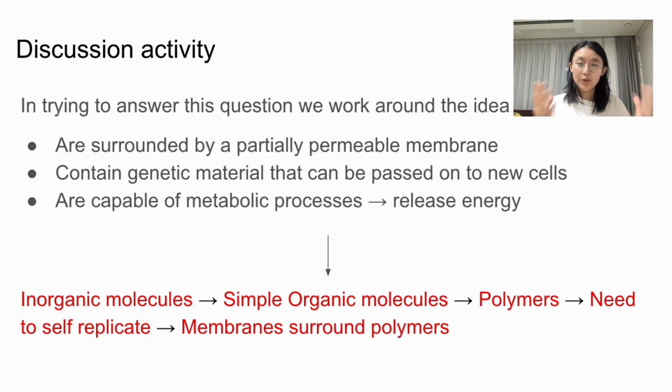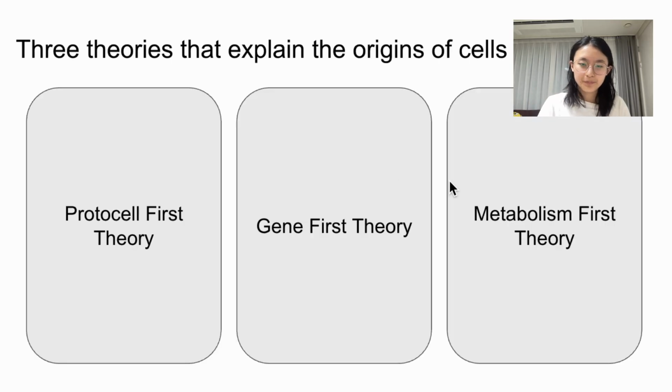Following the theory of abiogenesis, which refers to a theory where non-living substances would have given rise to living organisms, we would assume the inception story of cells to look like this. We have inorganic molecules, or non-living things, and they combine together to form simple organic molecules. These simple organic molecules, also known as monomers, would have undergone polymerization to form polymers, and these polymers would have had the need to self-replicate, and they would have had membranes around them.